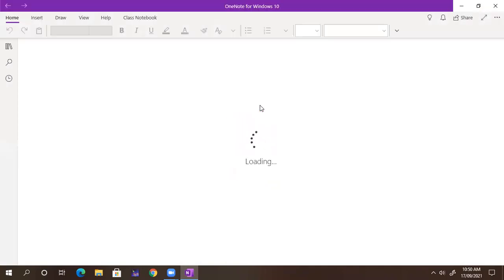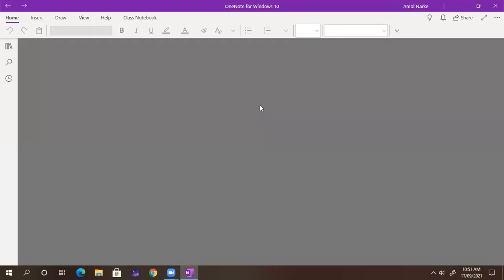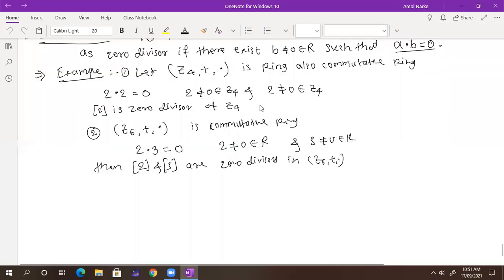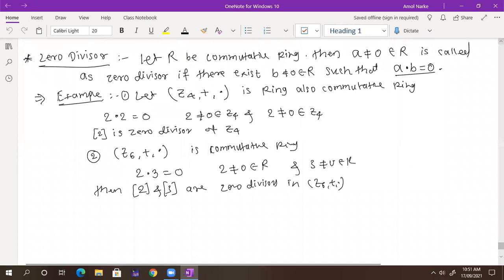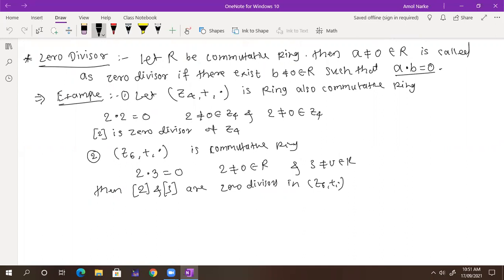Tell me, what is the definition of zero divisor? Sir, if R is a commutative ring, then a not equal to 0 belonging to R is called a zero divisor if a dot b is equal to 0, but there exists a b which is also not equal to 0. A is not equal to 0, b is not equal to 0, but their product is 0. And both the elements should belong to your commutative ring.